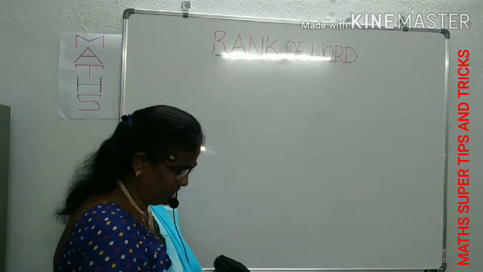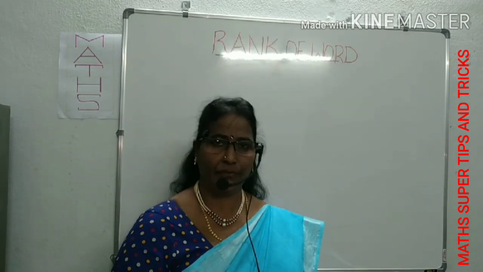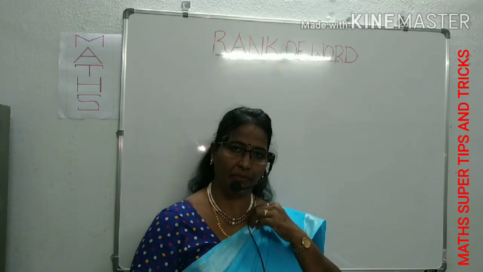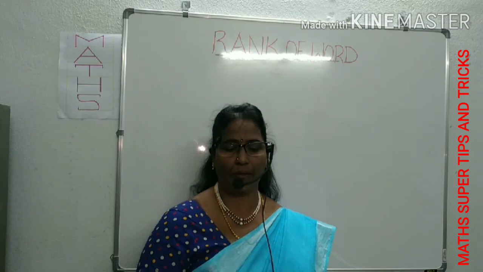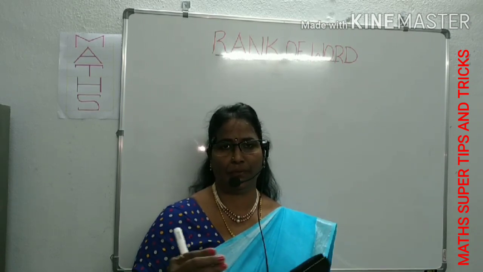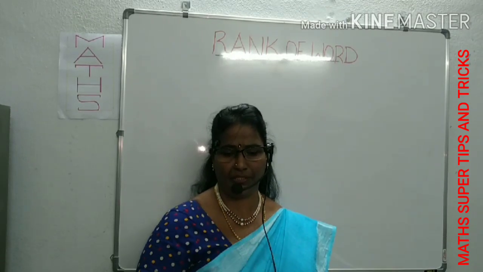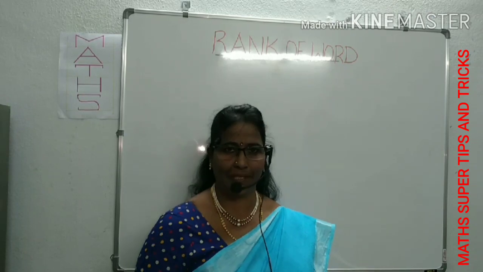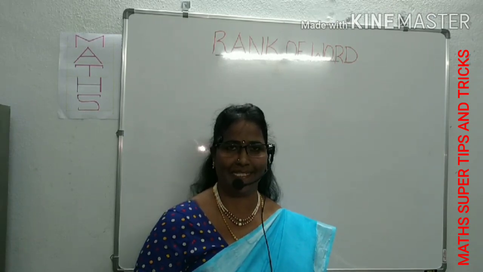You know there will be words, and we'll ask the rank of that word. Rank of word means what is the place of that word in a dictionary. That is called rank of word. You know how you can proceed to observe the dictionary? We can move in alphabetical order, then we can choose where the required word is. You can do that easily within a fraction of a second. It takes less than 5 seconds.